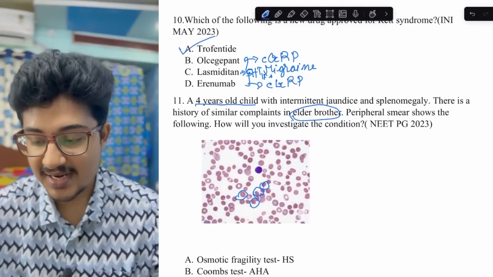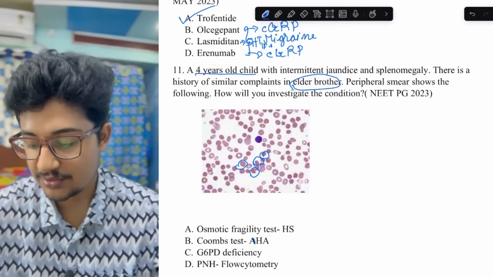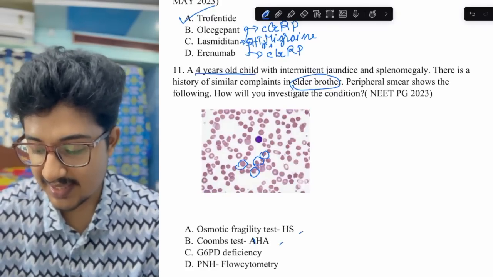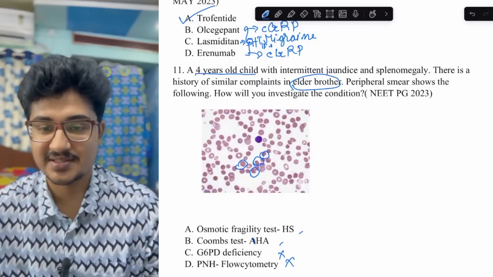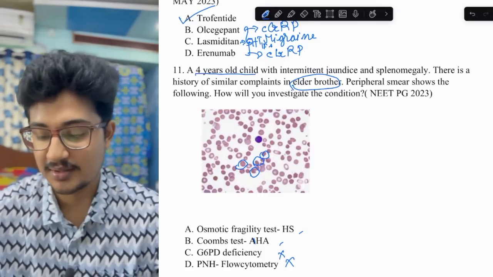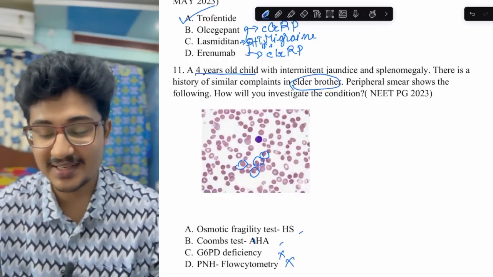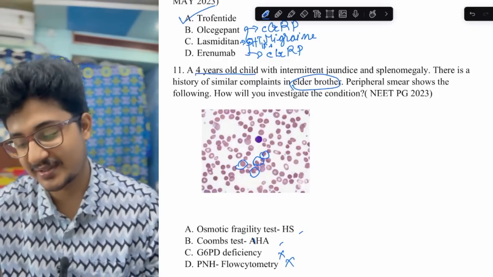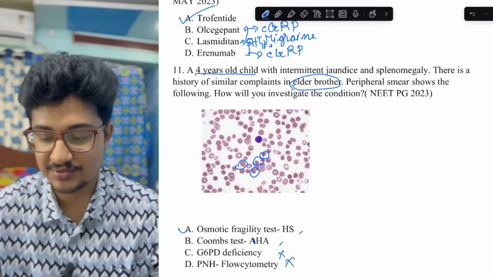A 4-year-old child and an elder brother is there, so this is not AIHA. Spherocytes could be seen in HS and AIHA. 2 options ruled out. Now you mark. You have 50% chance that you are going to get it correct. Now see, a 4-year-old child means it is a hereditary cause, and the elder brother was also suffering. So it is hereditary. So HS, hereditary spherocytosis, would be the answer.